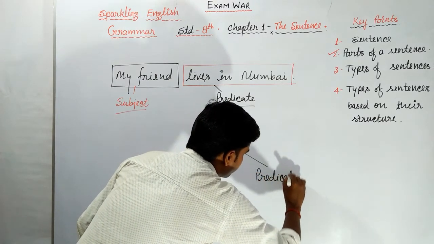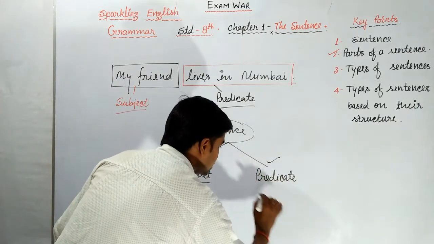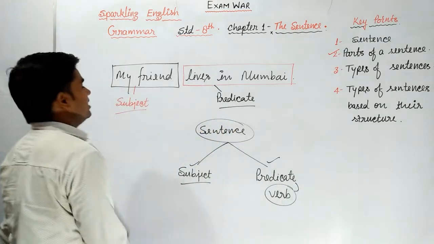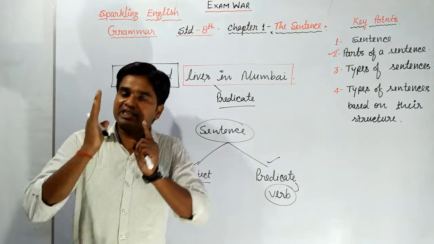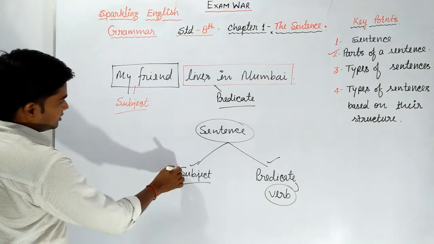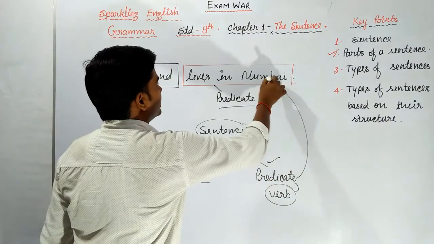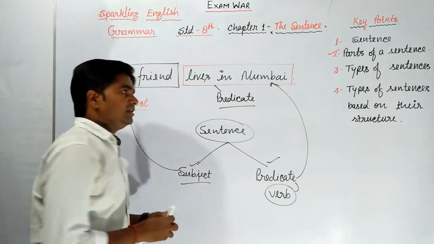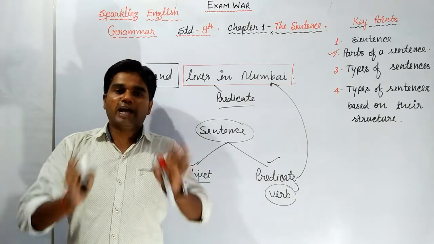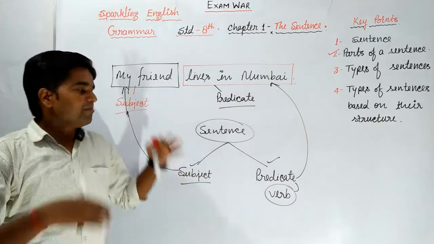Predicate includes a verb, and all the words except the subject are the predicate. So in this sentence, what is the subject? Subject is my friend, and this portion is the predicate. I think you got the second point very well. A sentence can be divided into two parts, one subject and the other one predicate.